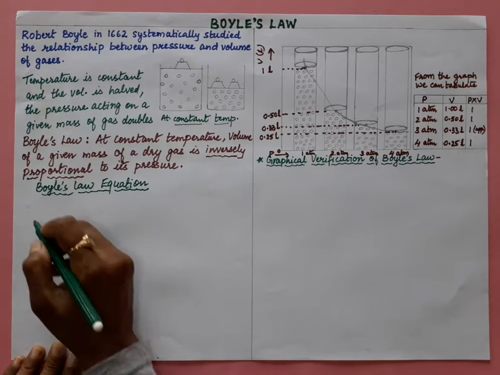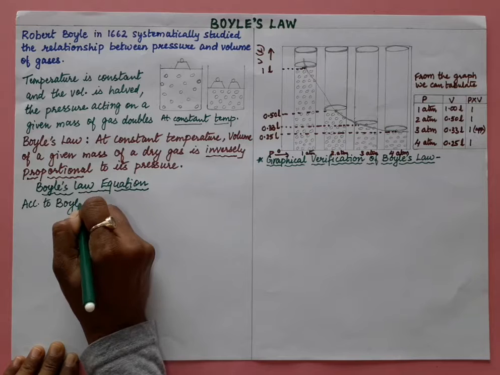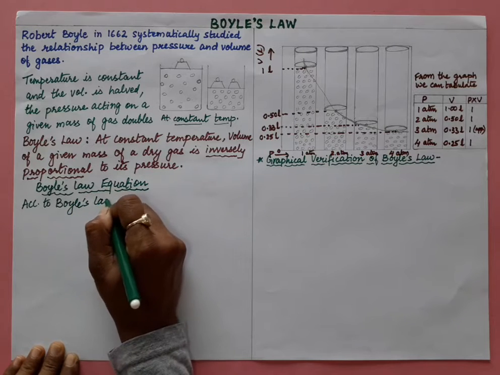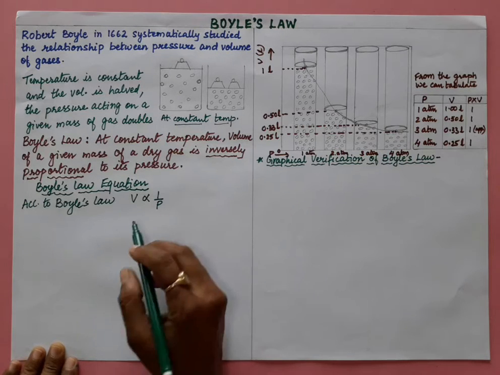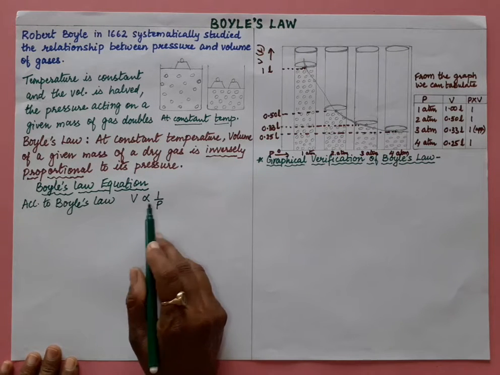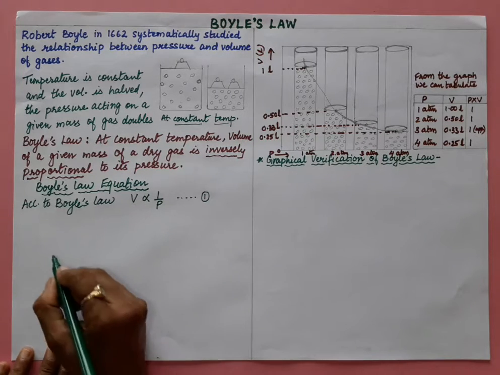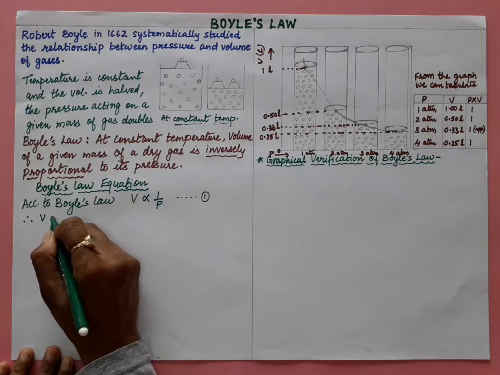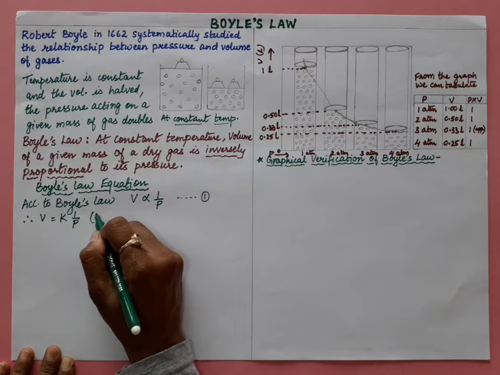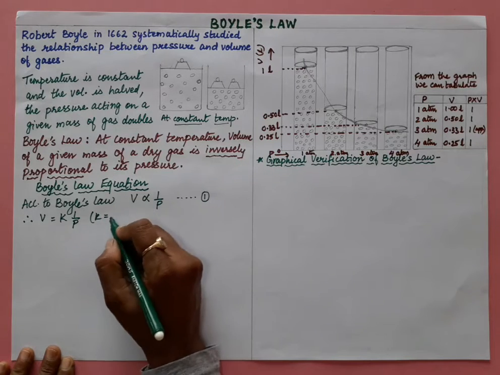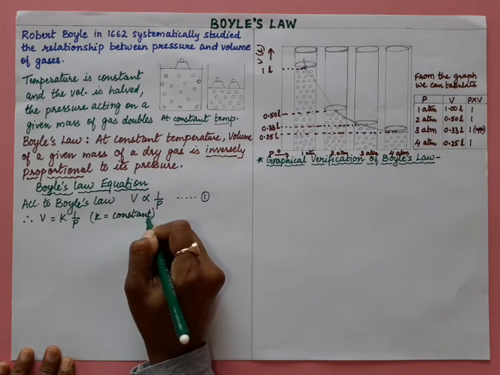Now here, according to Boyle's law, what is the equation? V is inversely proportional to 1 upon P. If volume increases, pressure decreases. If pressure increases, volume decreases. So this is our equation number 1, right? Therefore we can say that V is equal to K1 by P, where K is a proportionality constant, to remove the inversely sign. Now what is this constant, we will understand.